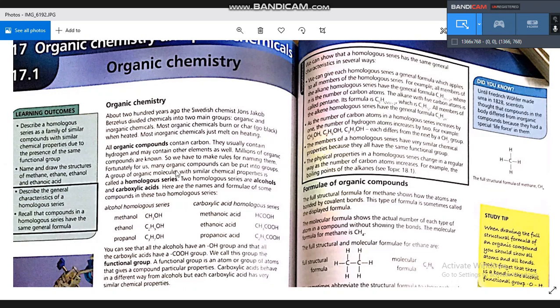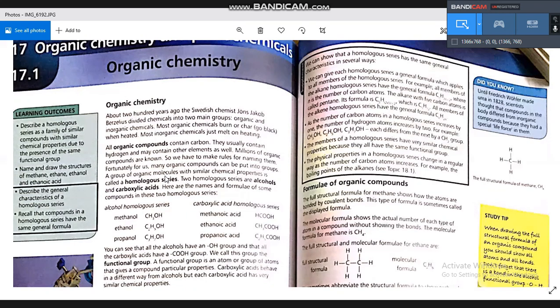But they can have different physical properties, like the boiling point or the melting point, which can be different from one compound to another. They have the same chemical properties, but they can have different physical properties, like density, melting point, boiling point, appearance, and so on.